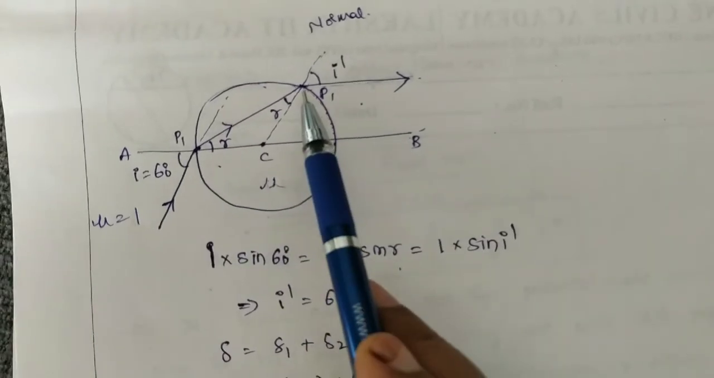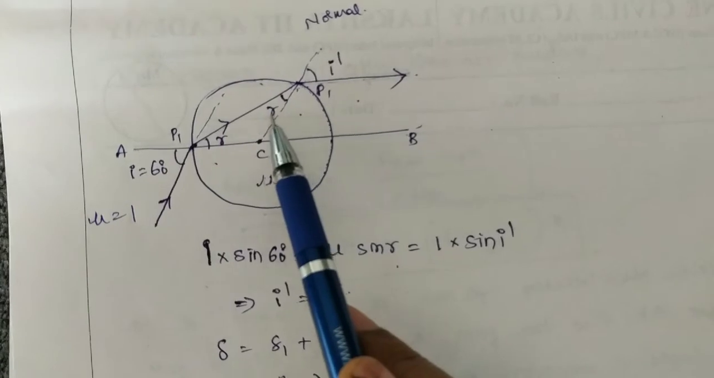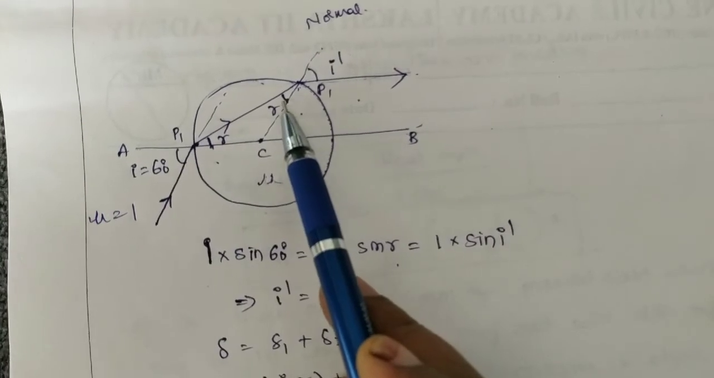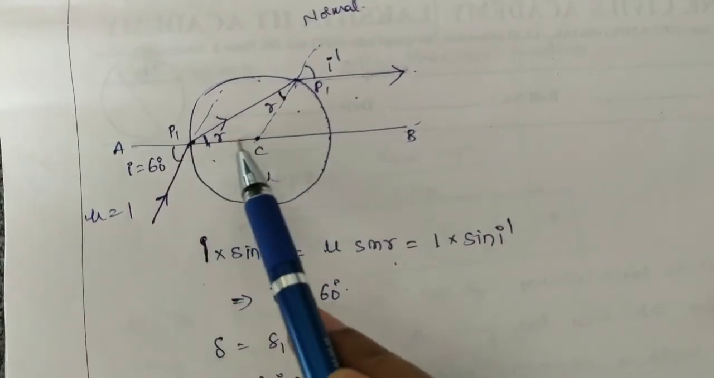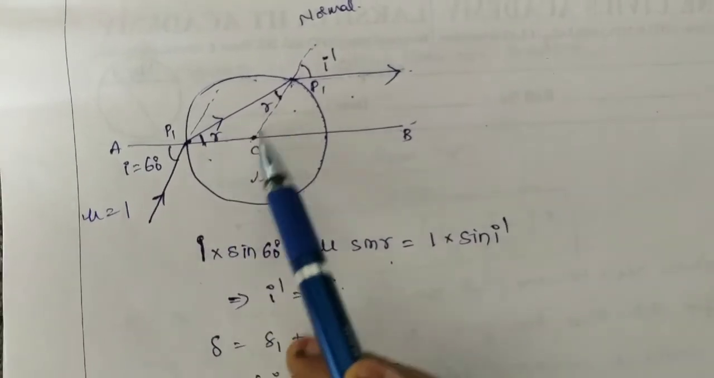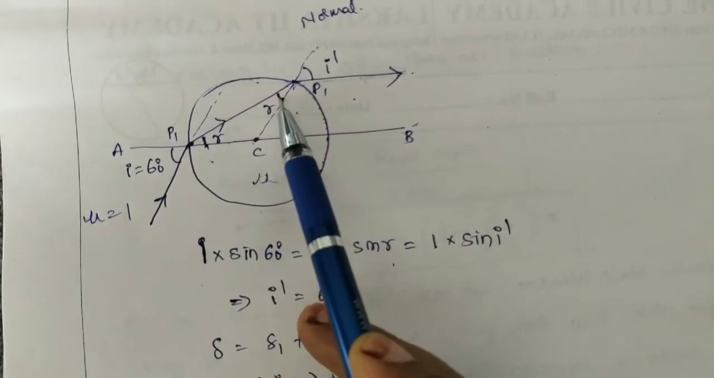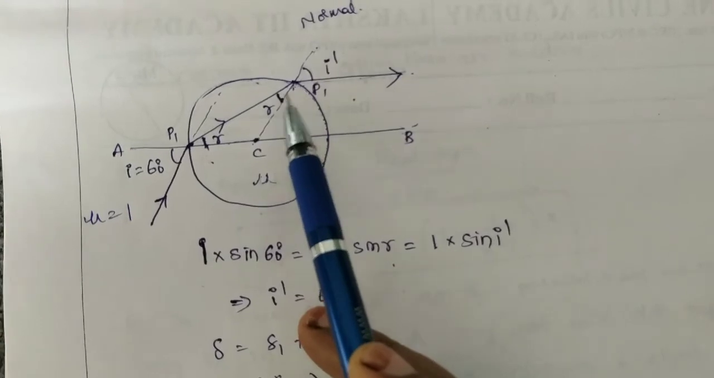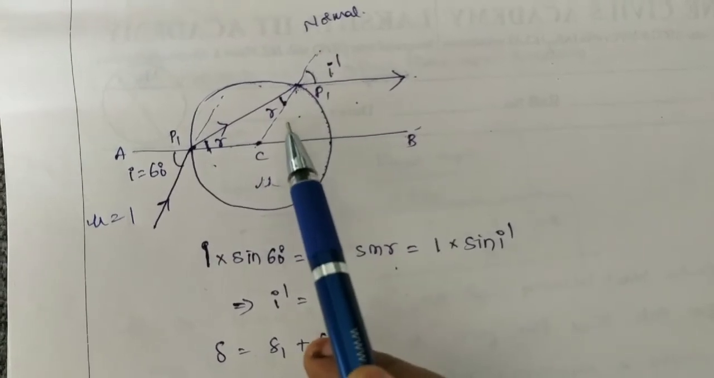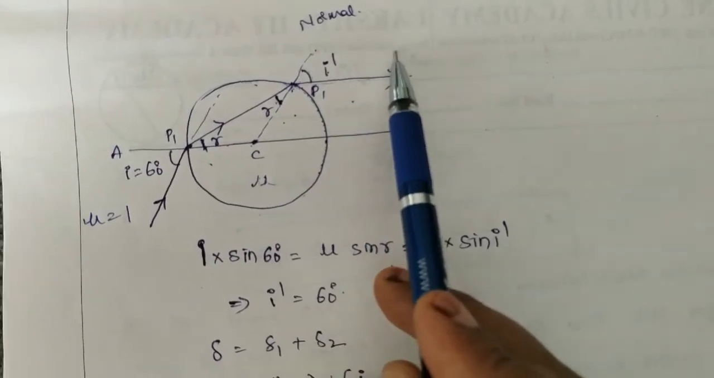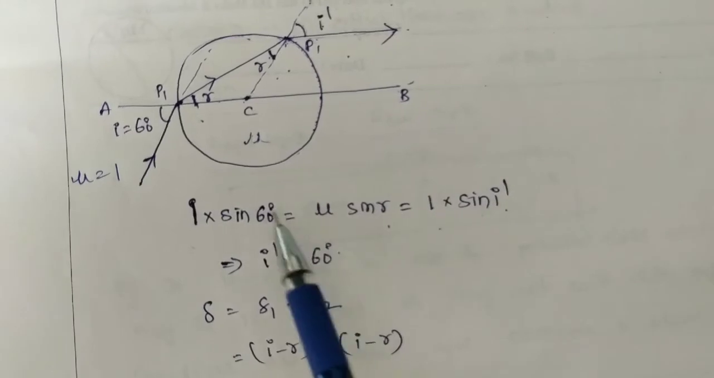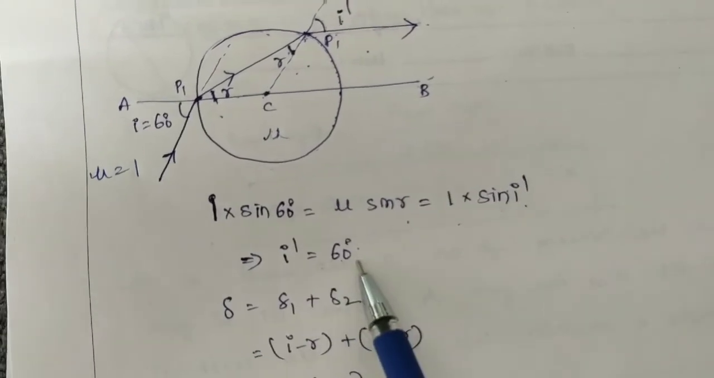Again here I am applying Snell's law. If you consider this one as angle r, you can take this one as angle r only. Here this is the radius and here it is also a radius. Therefore in this triangle you can take this angle equal to r, so this angle is also equal to r. And this is some i dash, so apply Snell's law here. So mu into sin r is equal to 1 into sin i dash. From these two you can write i dash is equal to 60 degrees.